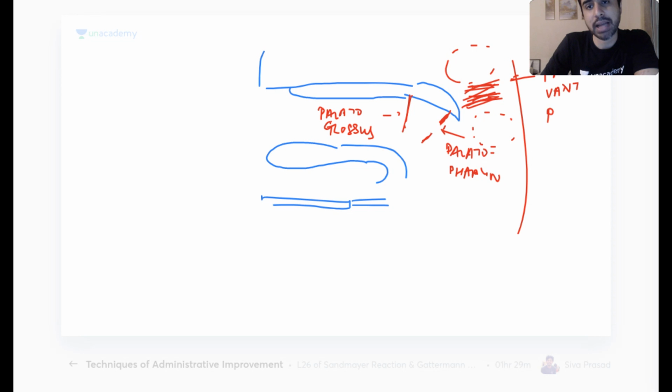So passavant ridge is something that gets elevated, goes posterior every time he swallows because of contraction of palatopharyngeus. So when this muscle contracts, the ridge goes and it closes the nasopharynx from the oropharynx. That is why whatever he eats goes down and nothing goes up.